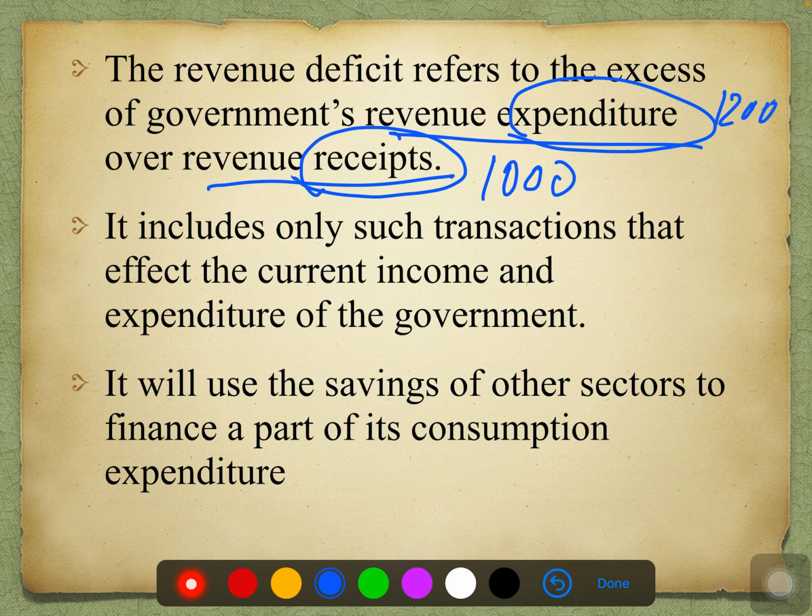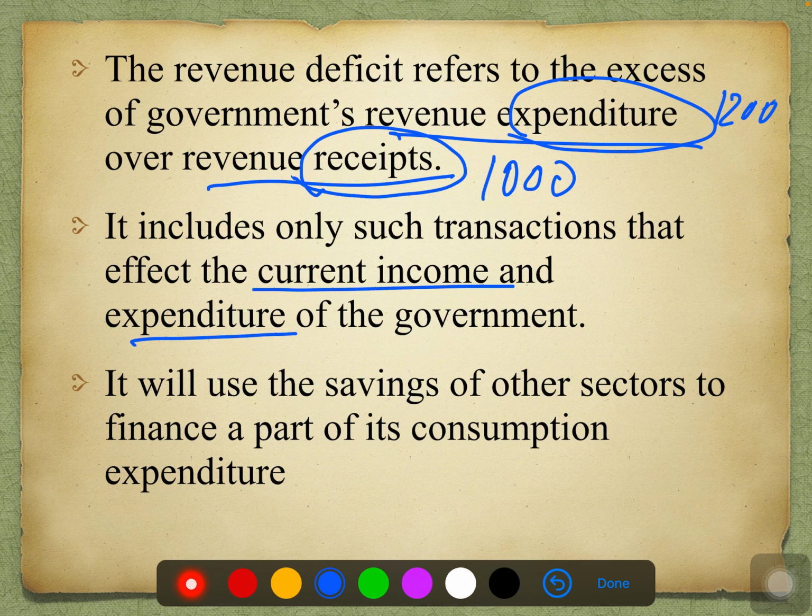Next, after talking about what revenue deficit is, revenue deficit includes only such transactions that affect the current income and expenditure. Current means this year: the income we are going to get this year, which is nothing but the receipts, and the expenditure the government makes.